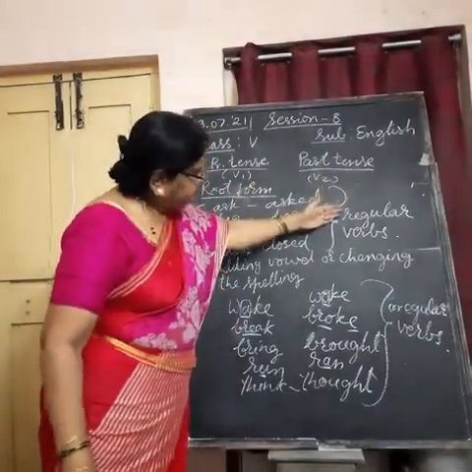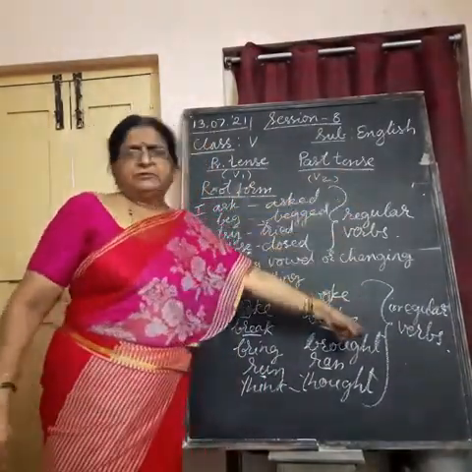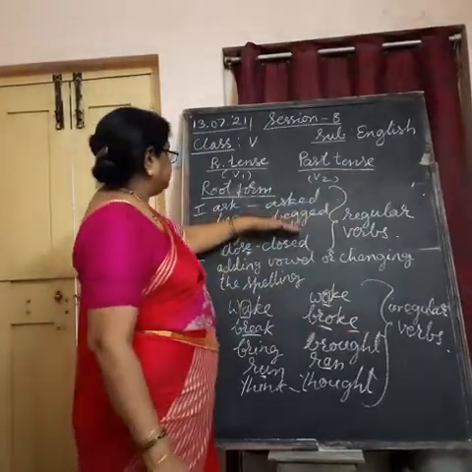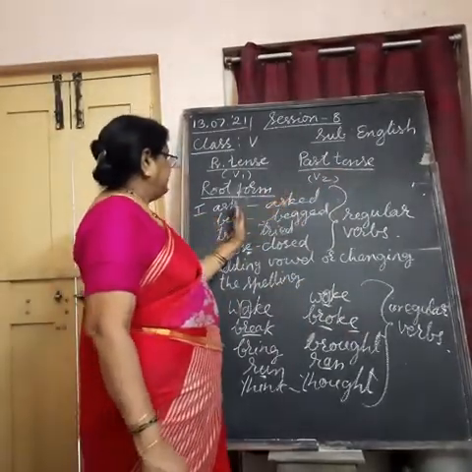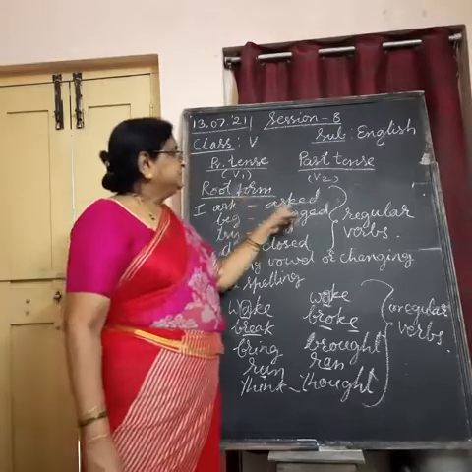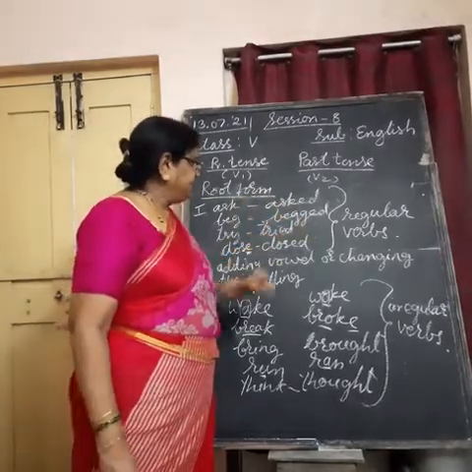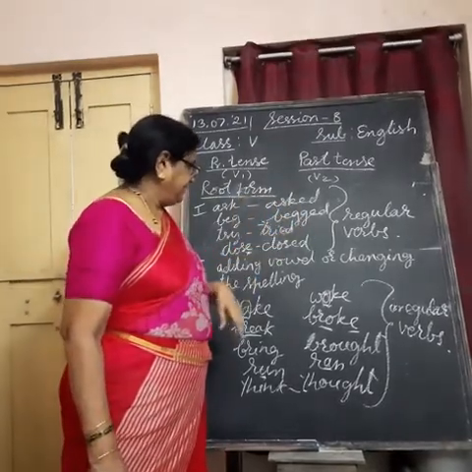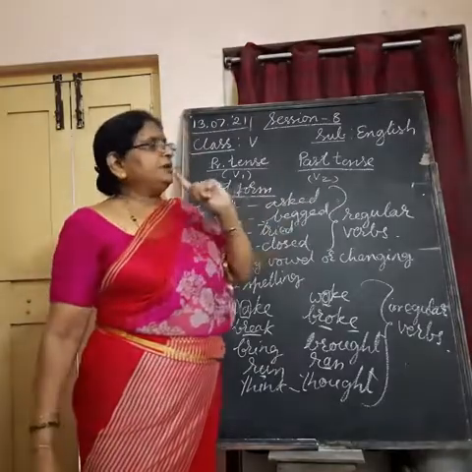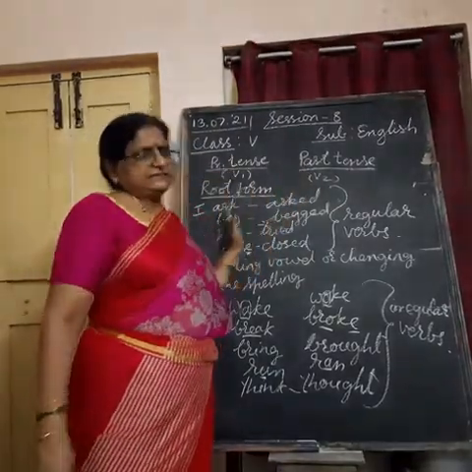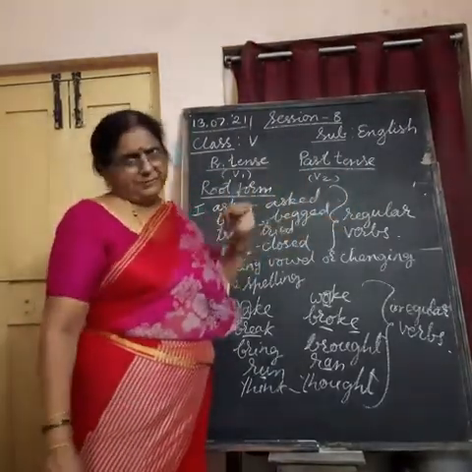What is the difference between regular verbs and irregular verbs? In the case of regular verbs, we are just adding ed, we are adding ied, or we are adding only one extra letter plus ed to it.